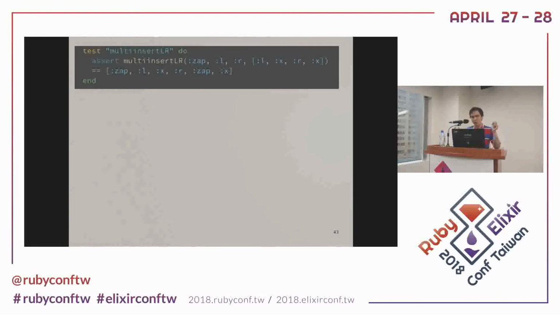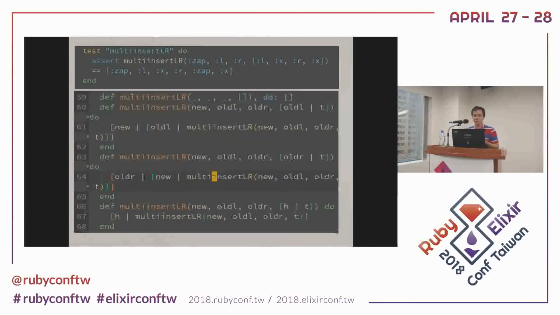I have to insert two items into a list at once. So how do we do that? Like we said before, we can recurse on a pattern one by one. So first, I always ask for null, right? If this is an empty list, return the empty list. Do nothing, just return the empty list.